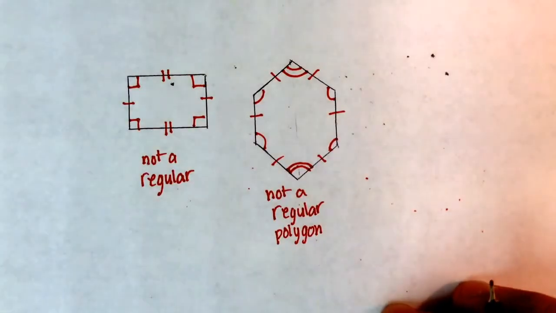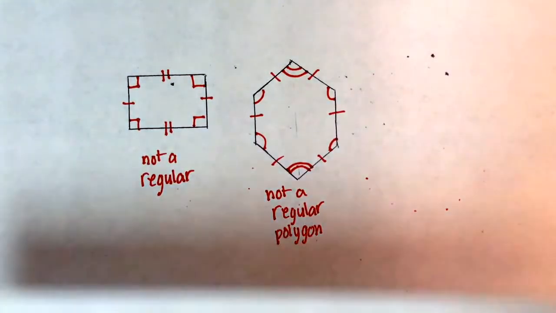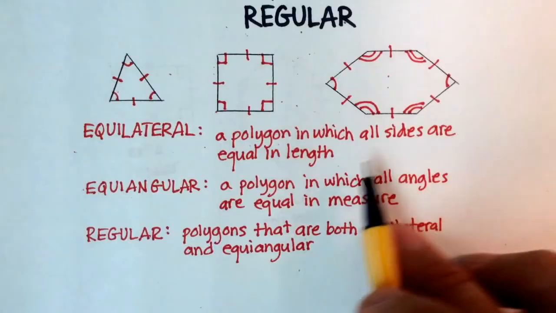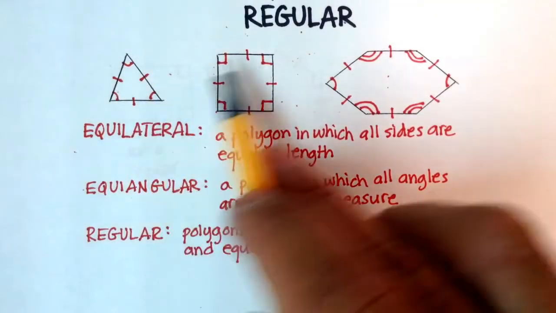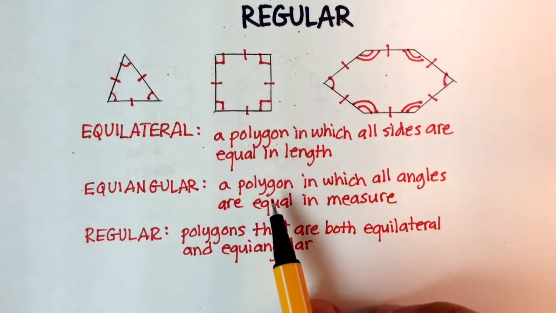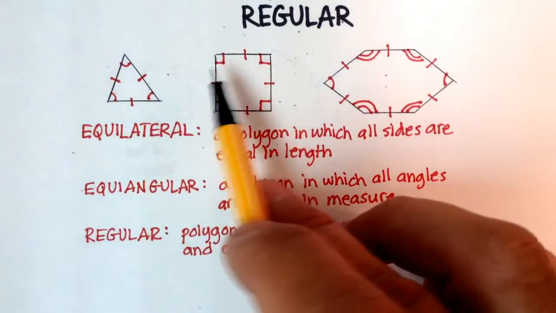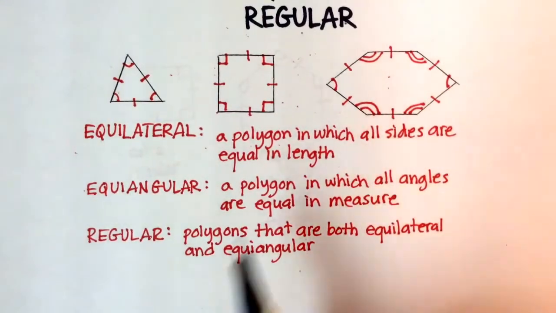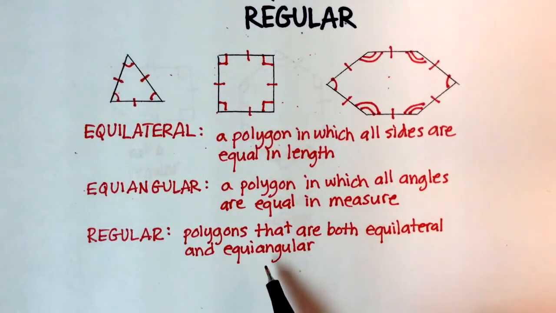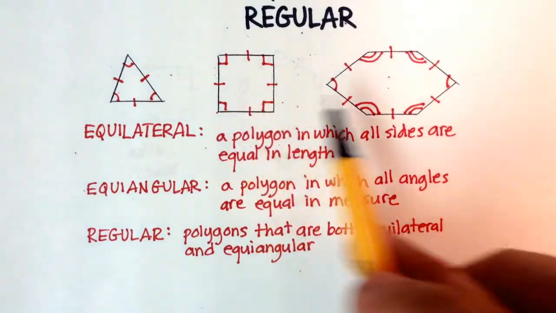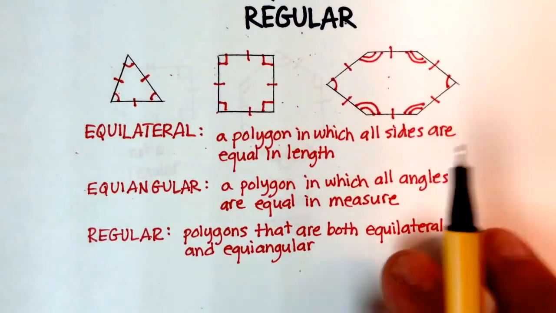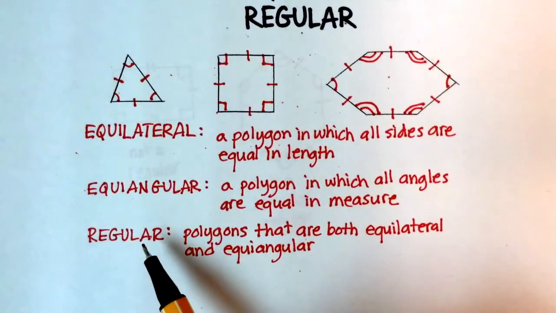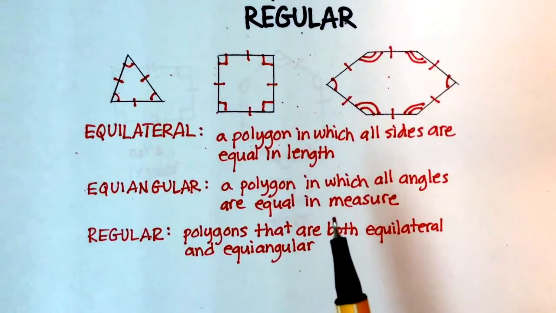Okay, so again, just briefly in summary, equilateral means the polygon has all the sides that are equal in length, indicated by the same slash marks, right? Equiangular means that all the angles are the same. Again, you can indicate the ones that are similar with just the same number, right? And then a regular one is one where they're both equilateral and equiangular. I'd like you to try to draw one that has more than 4 sides and see if you can make it a regular polygon. Okay? Well, I hope this was helpful. If you have any questions, let me know.